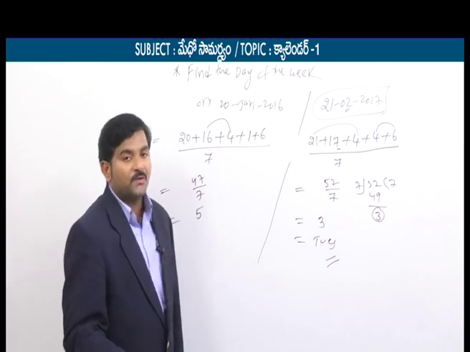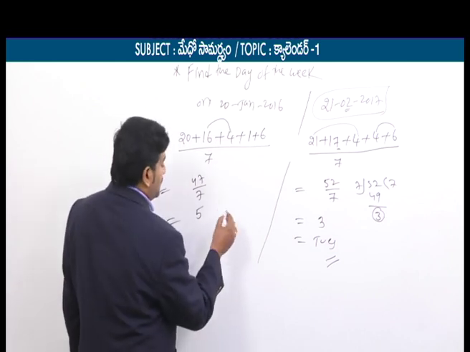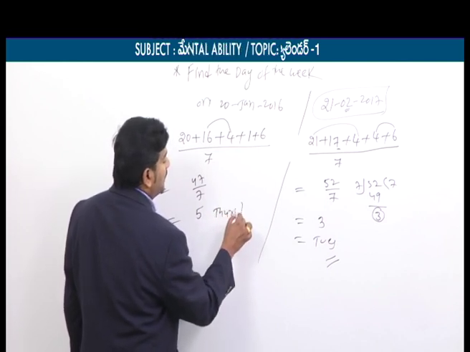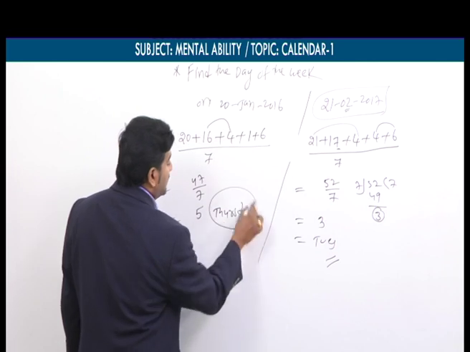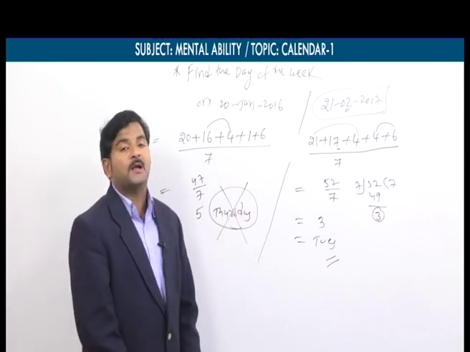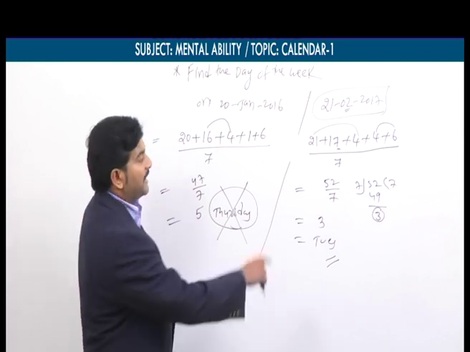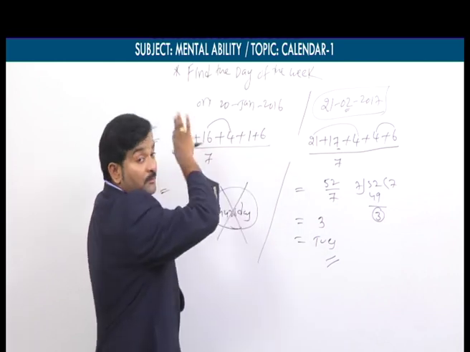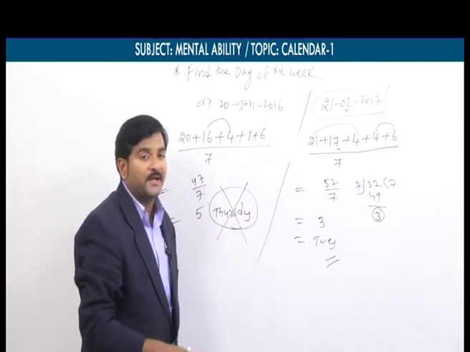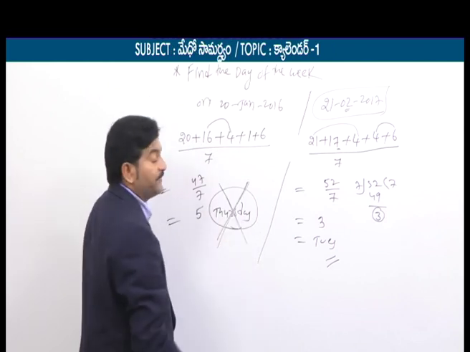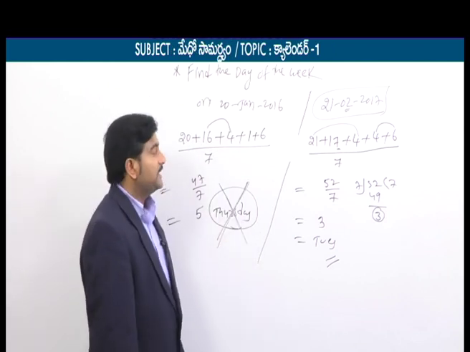5. According to codes, if you get remainder 5, according to day codes, what you have to get? Thursday you have to get. But unfortunately, if you refer to the calendar, that day should not be Thursday. Why so? Previously we discussed 2 columns. So that day was which day? Or one more column we discussed. In both cases we are getting the same day only. But whereas in this problem, why are we not getting Thursday? Means there is a condition.